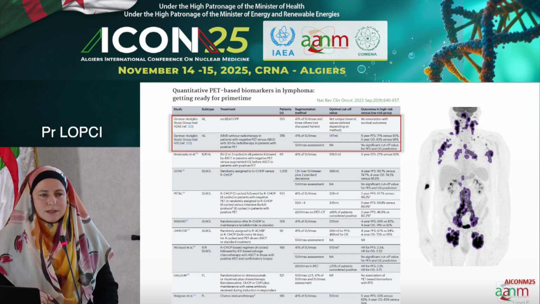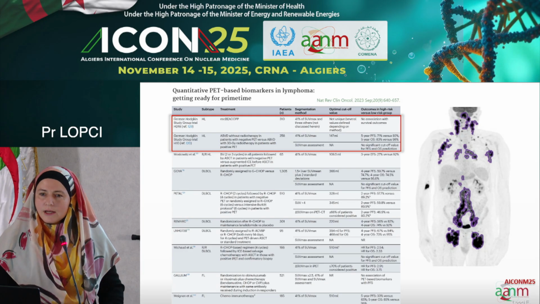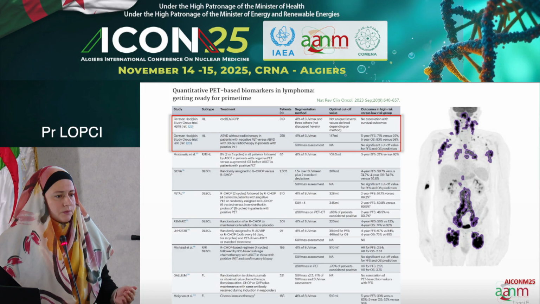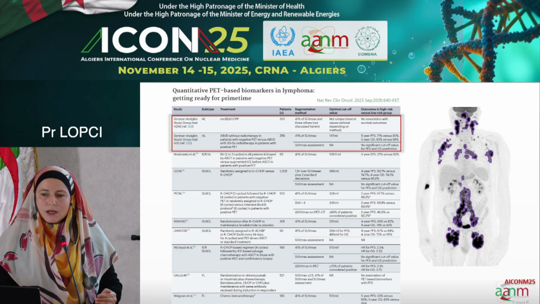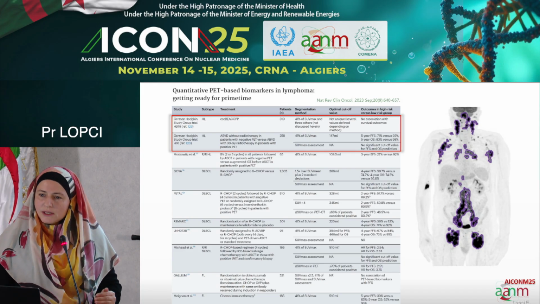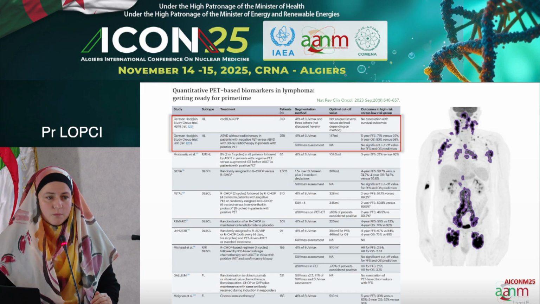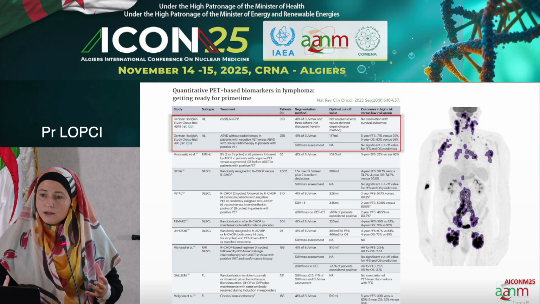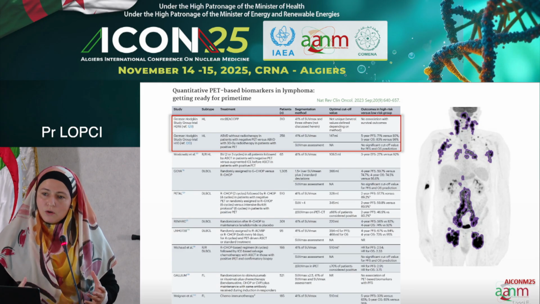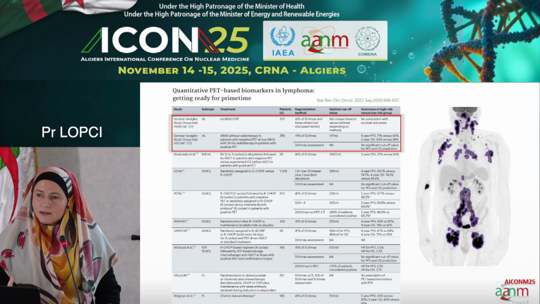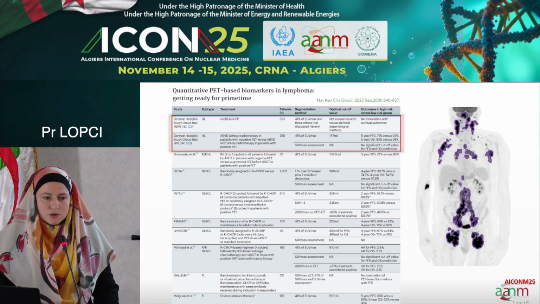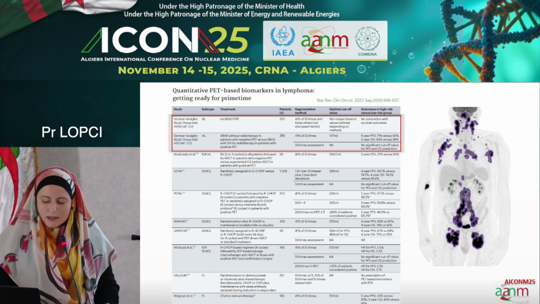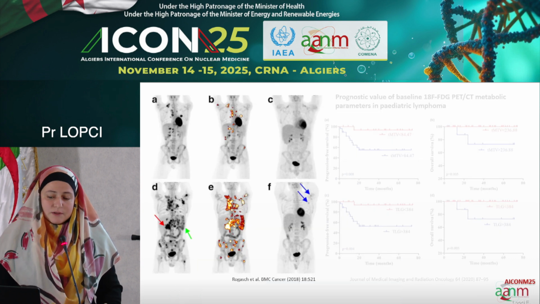This is also because, as I said, there's a huge difference between how Hodgkin lymphoma behaves to treatment and how non-Hodgkin lymphoma behaves to treatment. There's a sense in using SUV variation and metabolic tumor volume in non-Hodgkin lymphoma, because there the amount of cancer cells is hugely larger, and even small variations can be a predictor of response. But with Hodgkin lymphoma, you either have on or off. This is very straightforward.